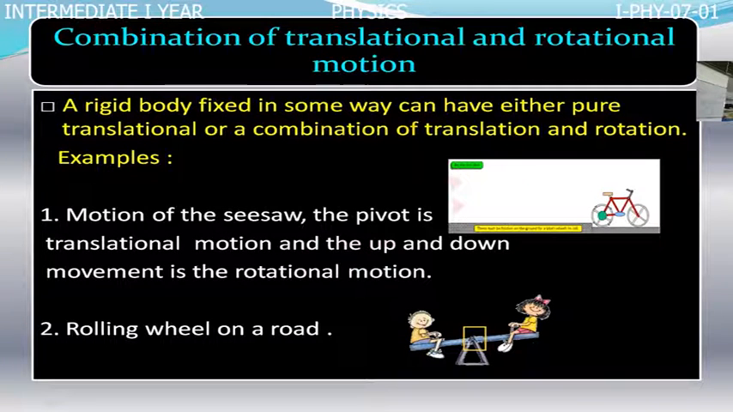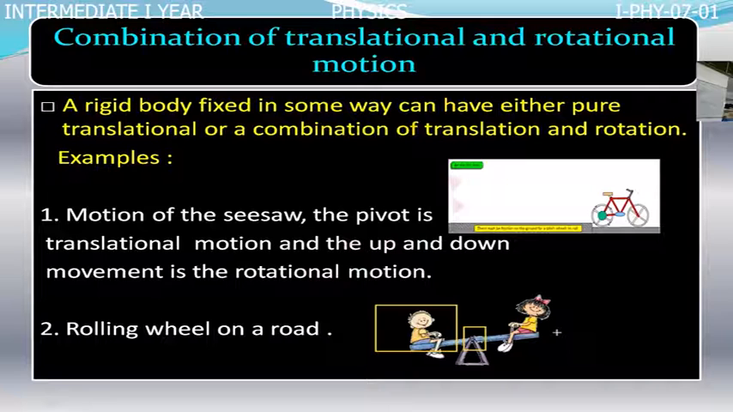This is translatory motion, so they are moving up and down. This is rotatory motion. In the case of a seesaw, it also has translatory motion and rotatory motion simultaneously. So first we shall discuss the combination of these two types of motion.